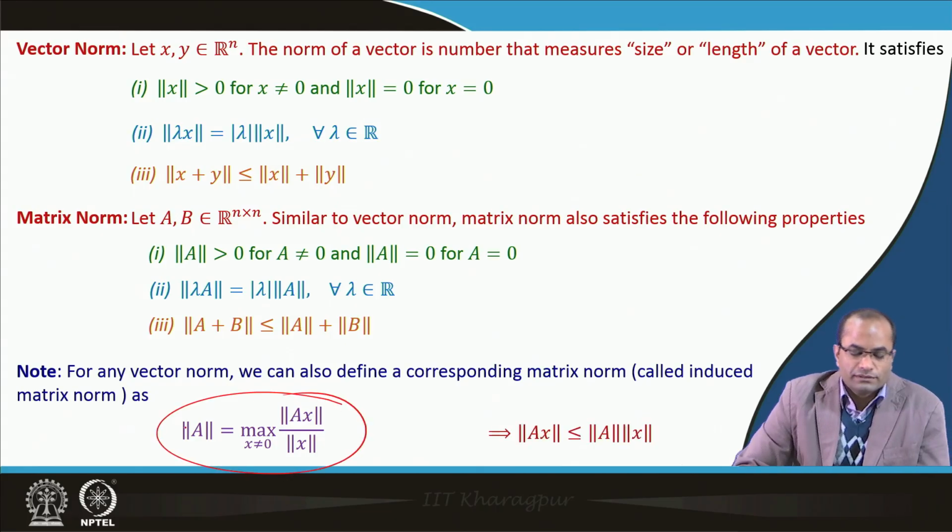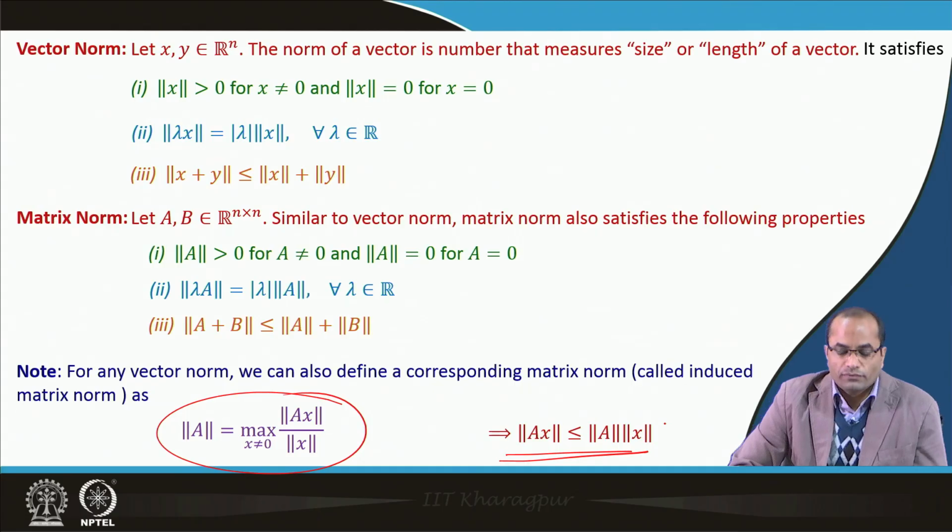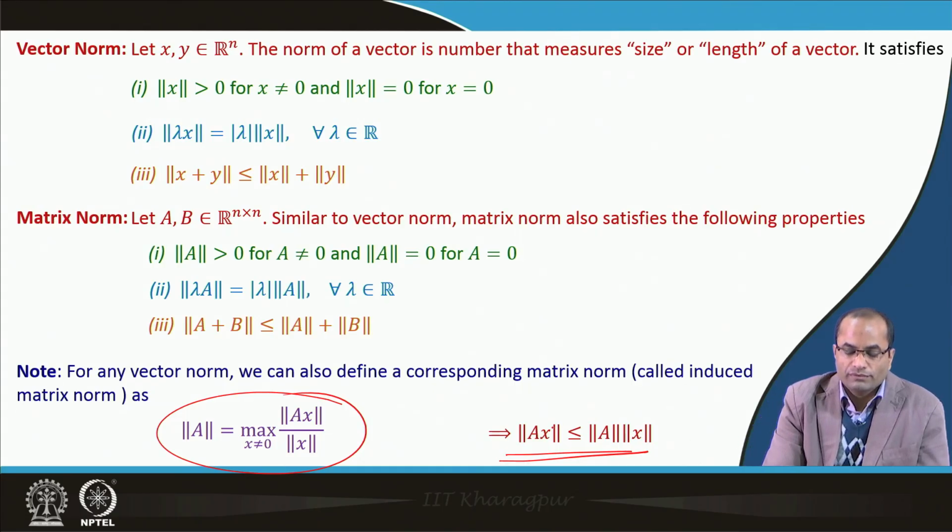Having this definition, we can readily see that we have this inequality for the matrix and vector norm: the norm of Ax is less than or equal to the matrix norm of A times the vector norm of x. How does this come about?